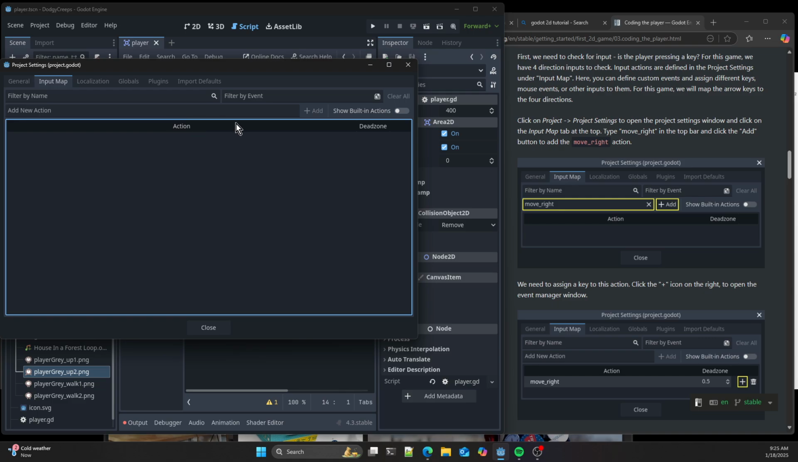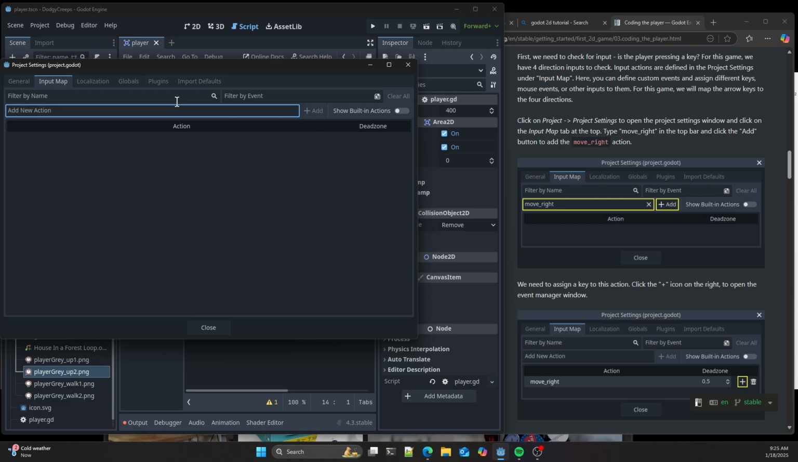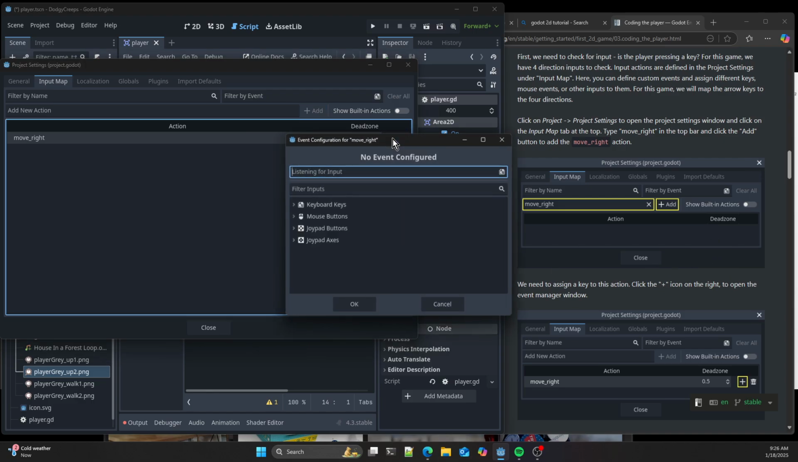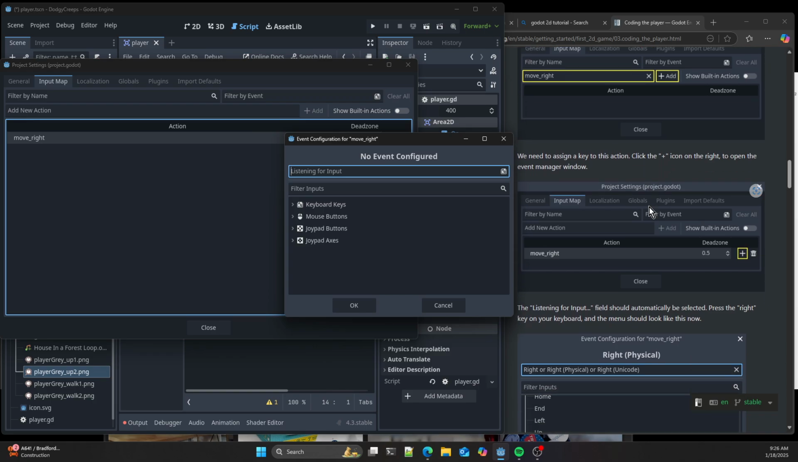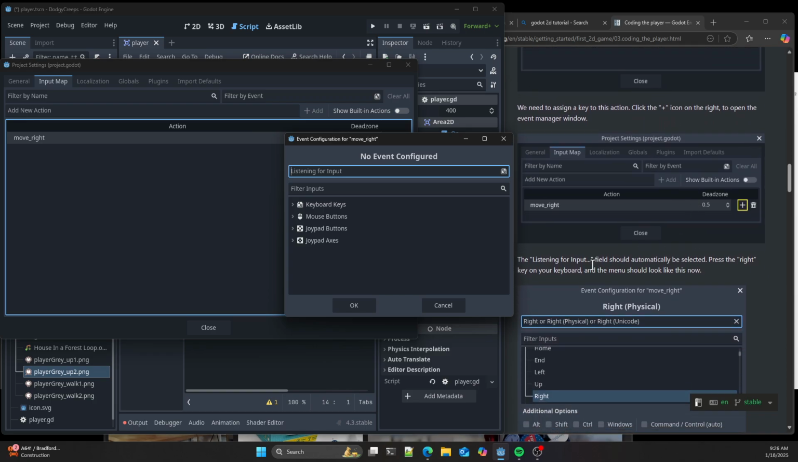Alright, so we're going to add a new action here. Why can't I add a new action? Oh, I need to give it a name first. Alright, I see. So this is going to be the move right action. And then we click the plus. And I think I can just press a key here, right?